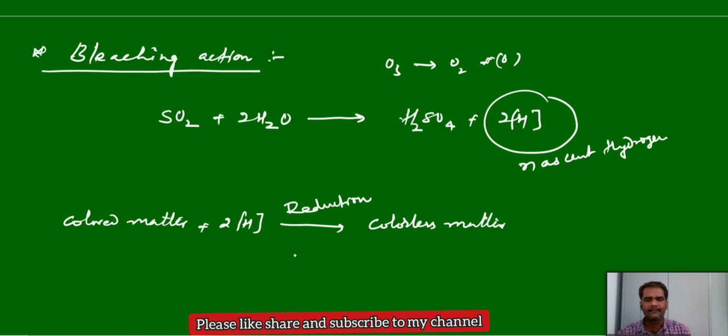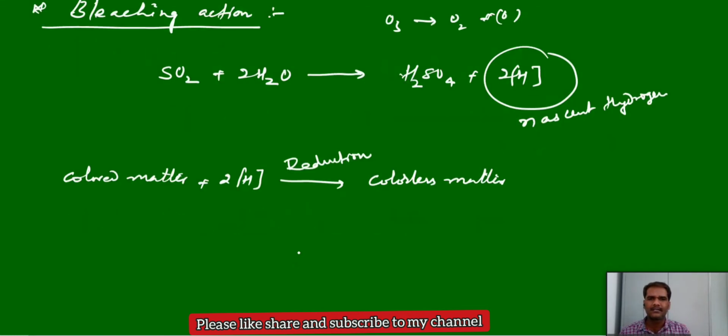And one more important point we should keep in mind here. Sulfur dioxide acts as a temporary bleaching agent. It is not a permanent bleaching agent, whereas ozone and chlorine are permanent bleaching agents. Why? Because when this colorless matter comes in contact with atmospheric air, which contains mainly oxygen, the oxygen oxidizes it.